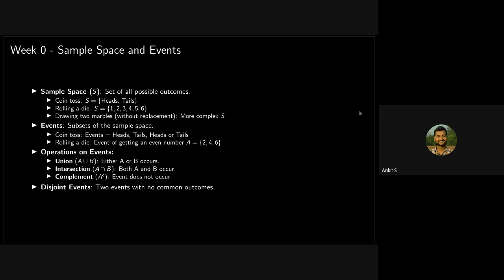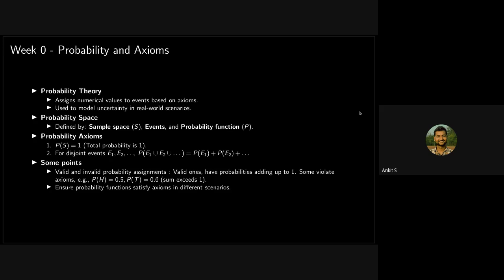You have already seen that you can do operations on events like union, intersection, complement. Once you define an event, then you have a clear idea of what you are trying to predict. Then we delve a little bit more into probability theory. We are basically trying to formally study probability. In our daily life, suppose we have two possibilities of something happening, we say that one is more likely to happen than the other.